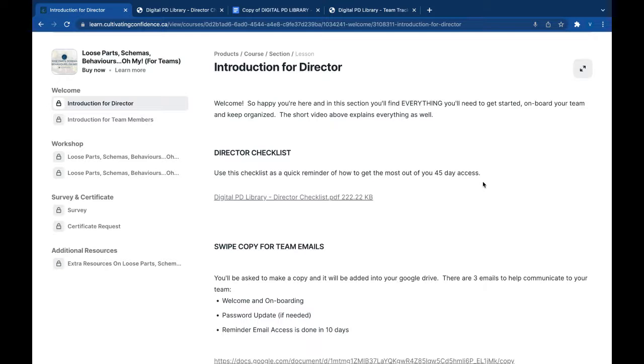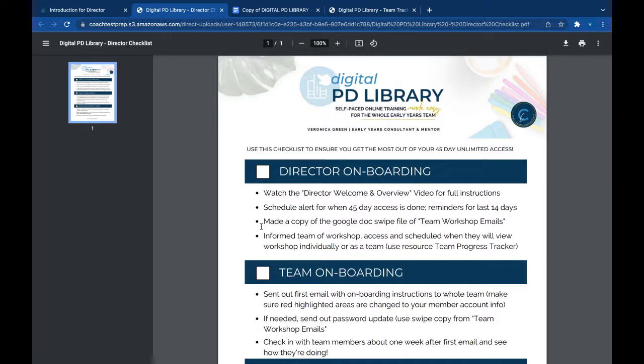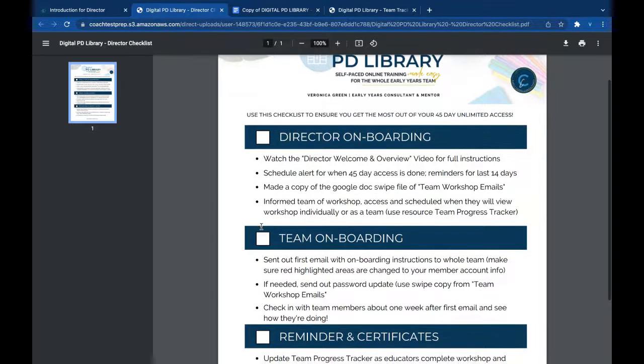The next thing to do is come here and get your director checklist. I've created this to give you a quick at-a-glance view of everything you're going to need to do within the different sections, so that you make sure everybody gets through the workshop within 45 days and gets their certificates.